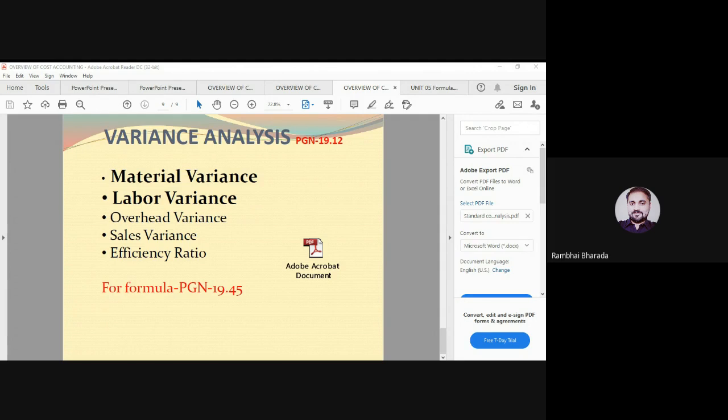If your fundamentals are clear about management accounting, you will get 100 marks out of 100 marks. I will guarantee you. So please be focused on the conceptual part, the fundamental part.